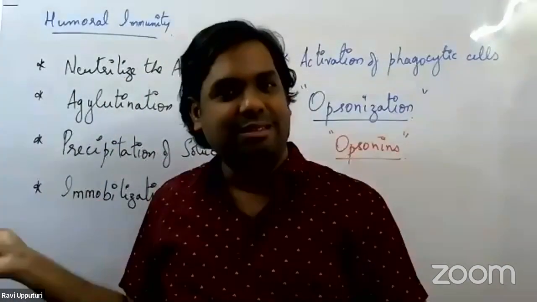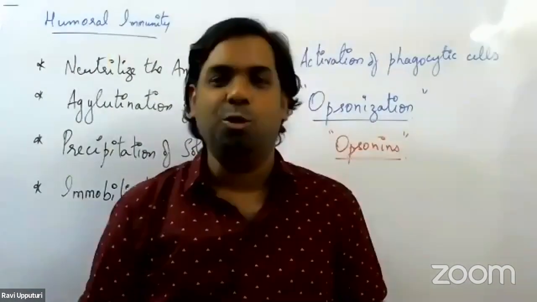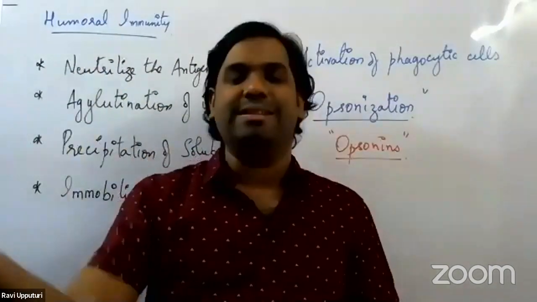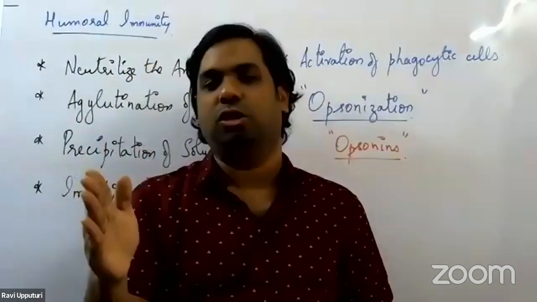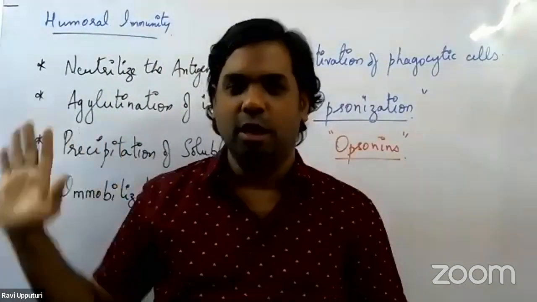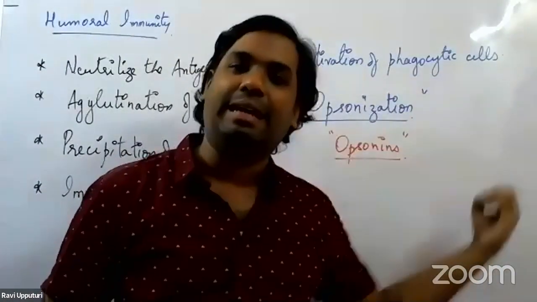Processing of this antigen is done. Once antigen processing is done, antigen presentation is done to the T cells. Antigen presentation to the T cells then brings about complete destruction of this antigen. So these are some of the ways in which the antibodies target the antigen.